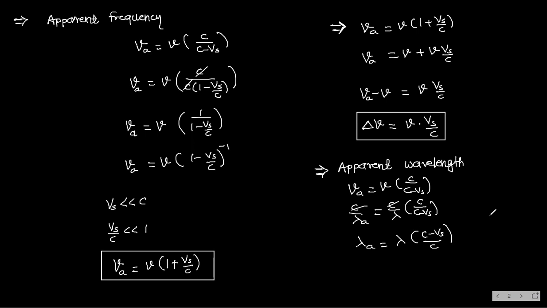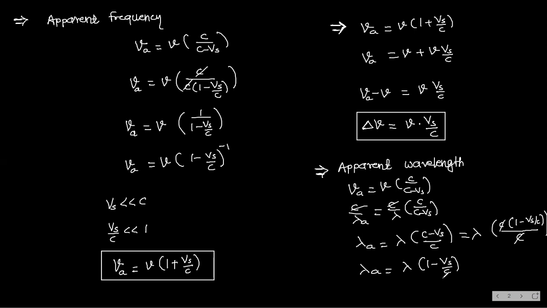Check it. And therefore this lambda into, I am taking C common from the numerator. So what is left here? 1 minus Vs by C, divided by this C as it is. So this C and this C will get cancelled. And what is your formula? Lambda A is equal to lambda into 1 minus Vs by C.